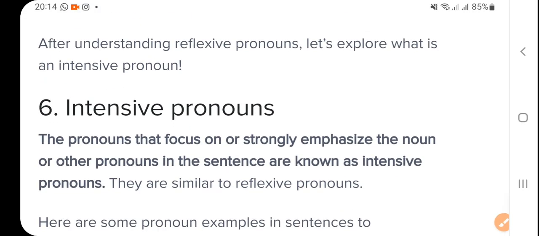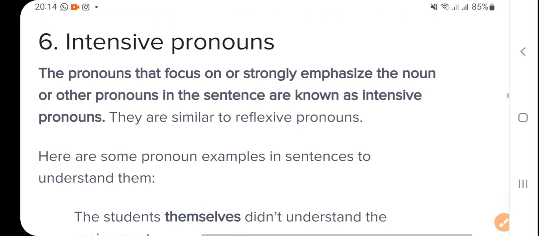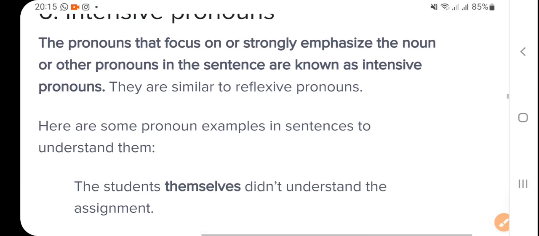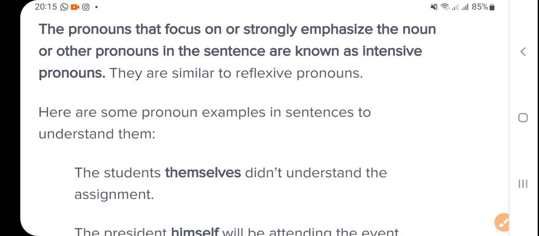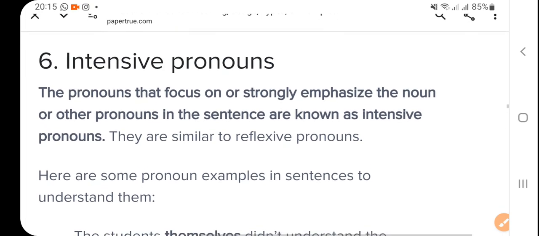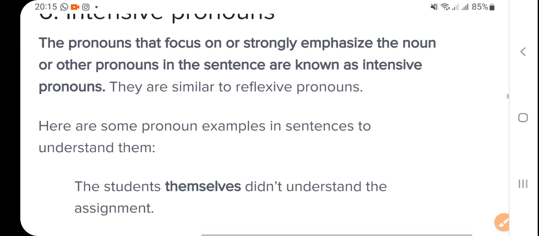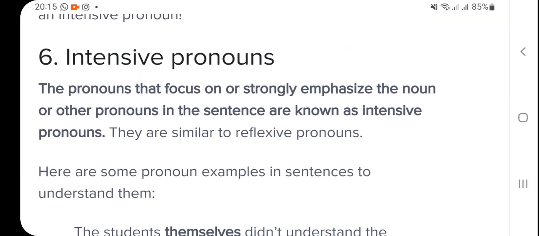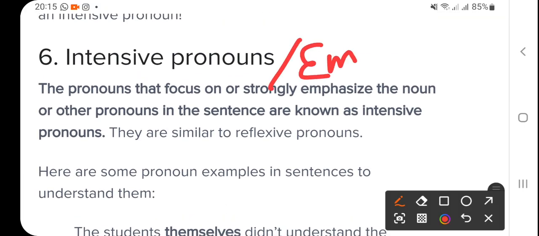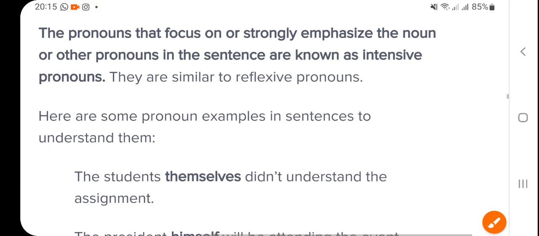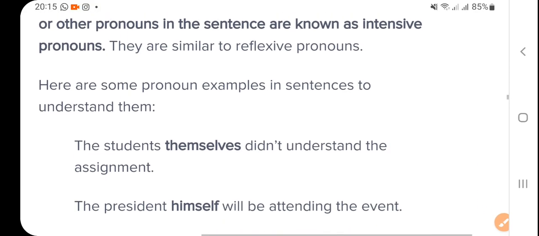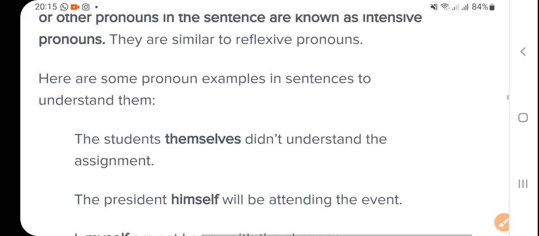After understanding reflexive pronouns, let's explore what an intensive pronoun is. Intensive pronouns strongly emphasize the noun. Another name for this pronoun is emphatic pronoun. Pronouns that emphasize the noun or other pronouns in the sentence are known as emphatic or intensive pronouns.